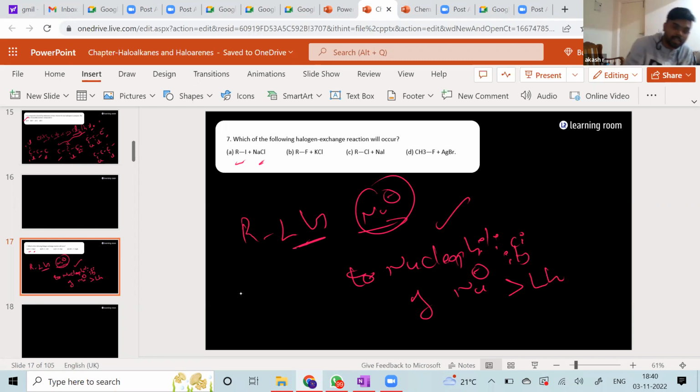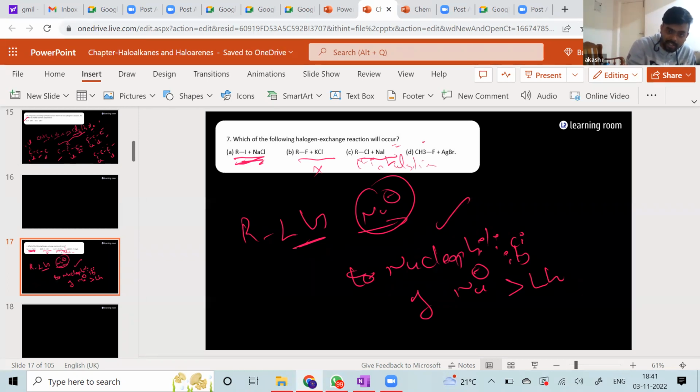Anyways, have you ever seen this reaction anywhere? RI plus NaCl, you wouldn't have seen. RF plus KCl, again nothing. RCl plus NaI, this reaction you would have seen. What is the reaction called? Finkelstein. Yes, this is what is called your Finkelstein reaction. This you have seen for sure.